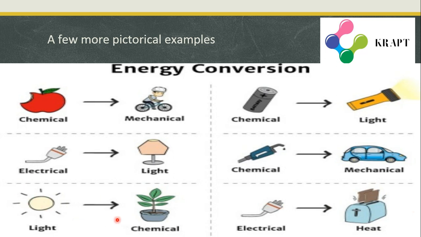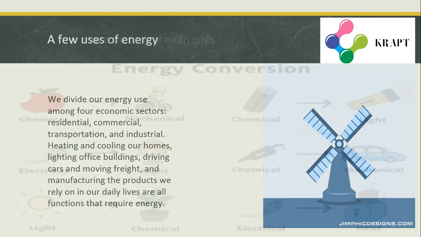Light to chemical. Light energy from the sun is used by plants for photosynthesis to prepare their food. As we know, the food is chemical energy. So in this way light is converted to chemical. In a toaster also, electrical can be converted to heat. The electrical energy helps in heating the bread in the toaster and toasting it.